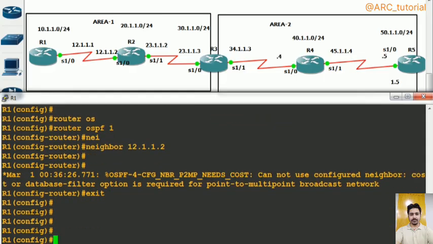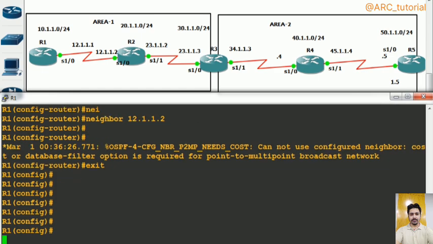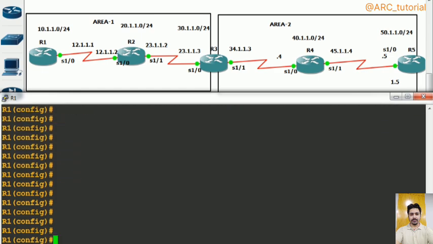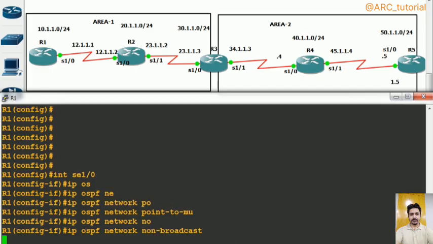Then let's do one thing on R1 itself. This time, because we want to configure our neighbor statically, let's configure the network type as non-broadcast only, right? So interface serial 1/0, ip ospf network type is what? Point-to-multipoint. Sorry, simply non-broadcast. And then after I'll go for point-to-multipoint non-broadcast, right?